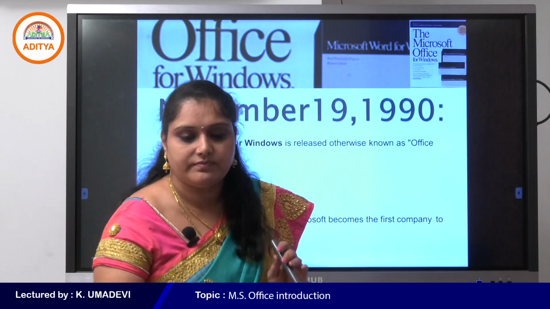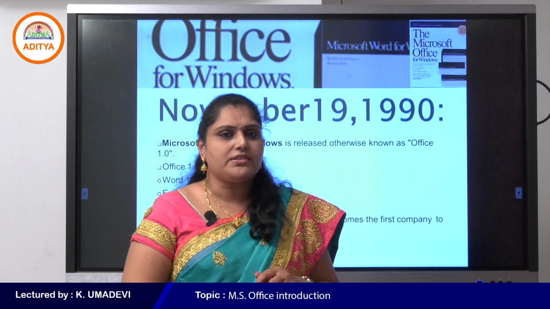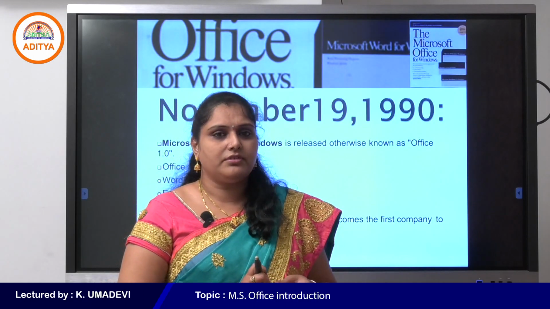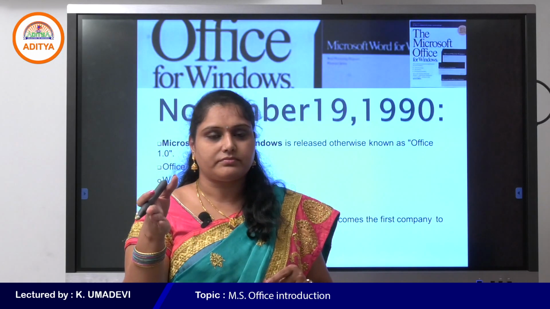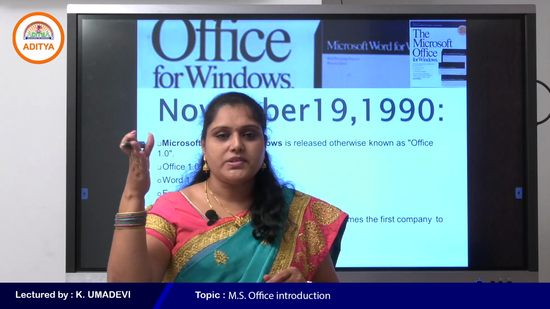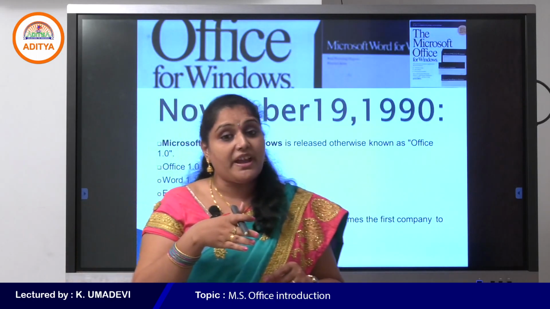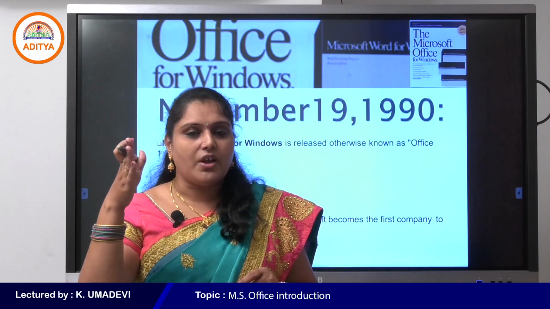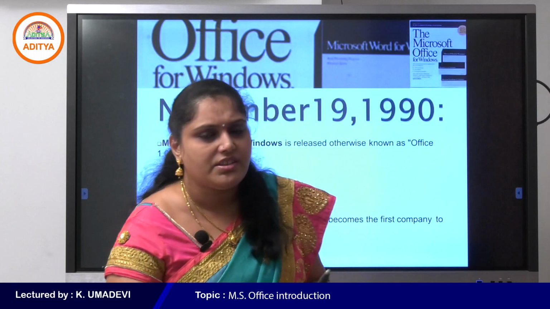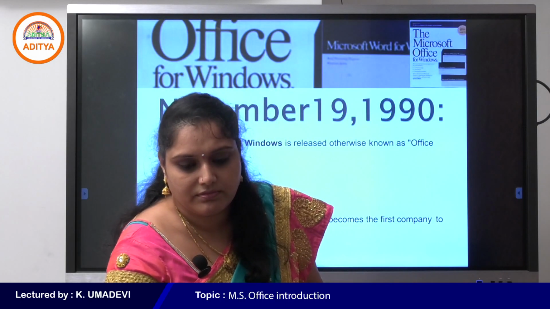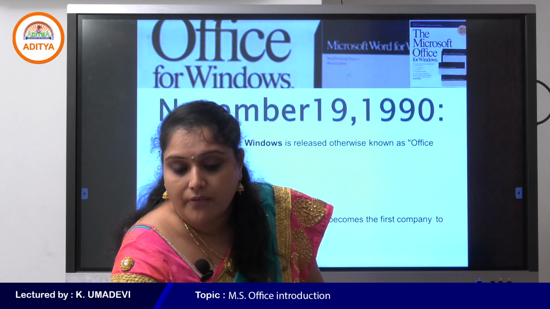Come on, students. What is the next version of MS Office? Office 95. Next one, Office 97, Office 2000, Office 2003, 2007, 2010, and Office 365. Now it is called Microsoft 365. Then 2013, 2016 and 2019. So these are the various versions of MS Office by Microsoft.